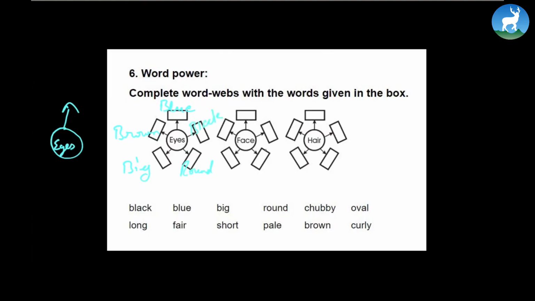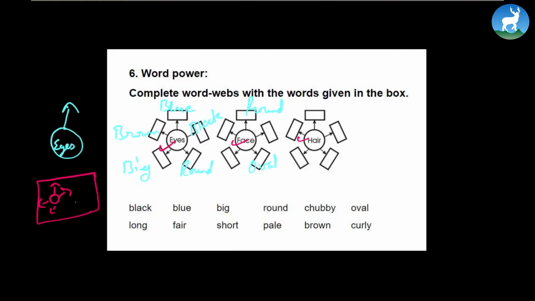For face, obviously, it can be a round face. It can be an oval face. So this way, you figure it out and add words to each of these three words here, all right? That is eyes, face, and hair. So this is how you can do it. Rather than doing it in the book, like I said, do it on the chart paper. Here's a big chart paper, or maybe F-size paper, that is also fine. And then at the center, write eyes here, and draw a box like that, a similar box like that, and you can do the answers right here. So in one chart paper, I'm sure three would fit pretty easily. This is rather a small drawing, so you can get the bigger version of this thing.